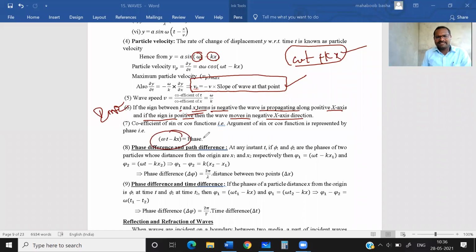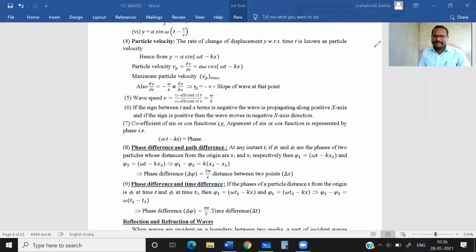Omega t minus kx is called the phase. Omega t minus kx, we call it the phase of a particle. Next important point: there is some difference between phase and path. Suppose there are two equations. One is y1 equals a sine omega t minus kx1, one particle SHM.